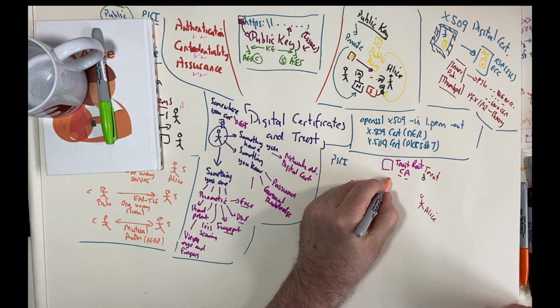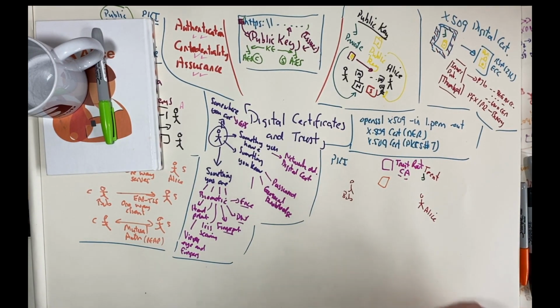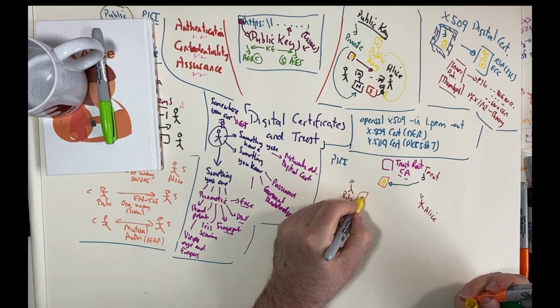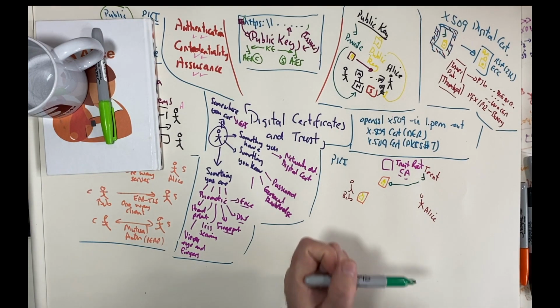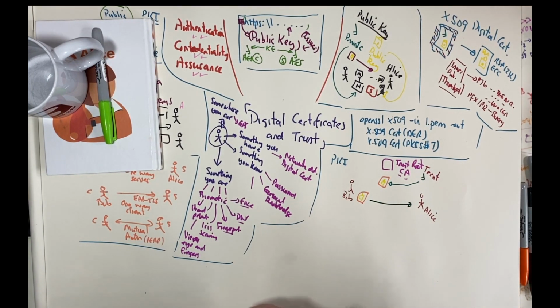So let's say that's a certificate, and within that certificate we have Bob's public key, and that will be because Bob has requested this, and Trent will sign that certificate with his private key. Bob receives that, and it'll have his key in it, and then can forward that to Alice.